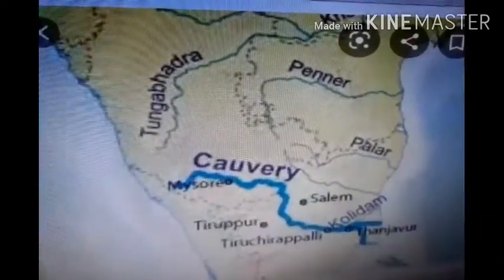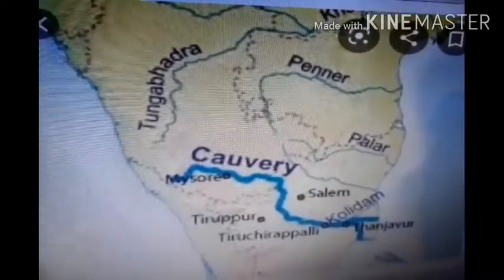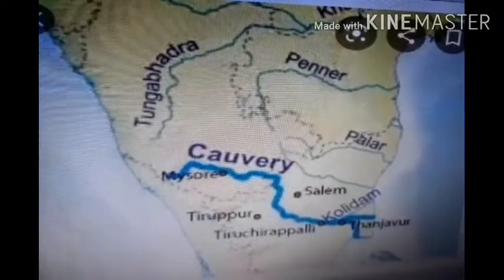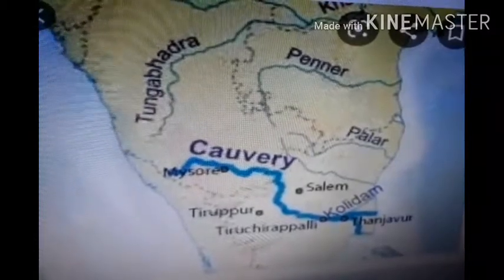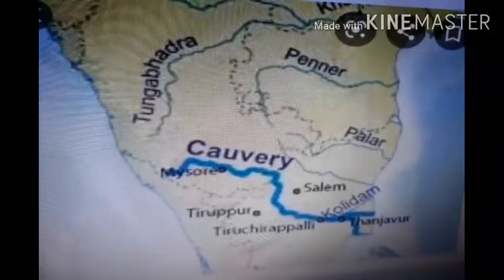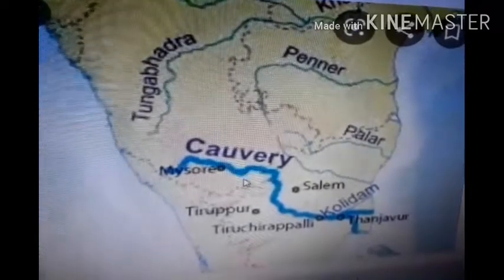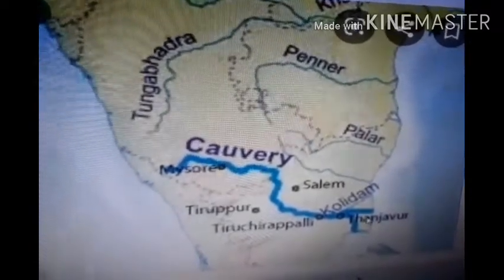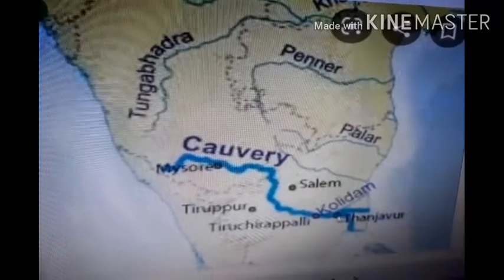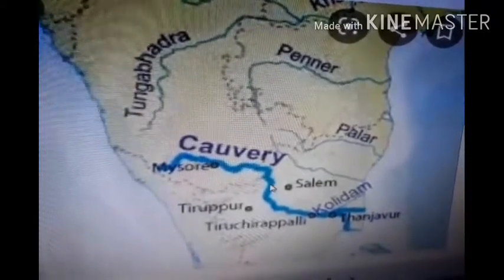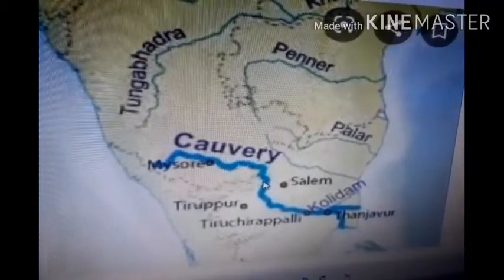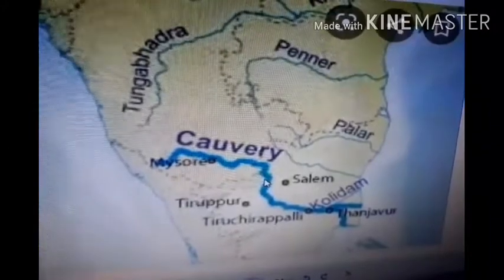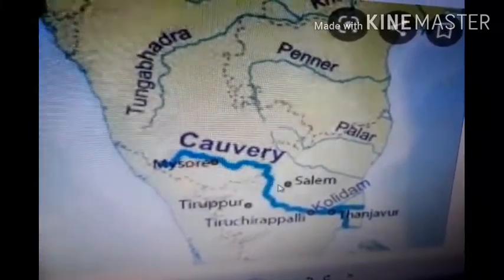Next river is Kaveri. It rises in the Brahmagiri range of the Western Ghats, and it reaches the Bay of Bengal south of Cuddalore in Tamil Nadu. The total length it covers is 760 kilometers, from here to here. Its main tributaries are Amravati, Bhavani, Hemavati, and Kabini. Its basin drains parts of Karnataka, Kerala, and Tamil Nadu.